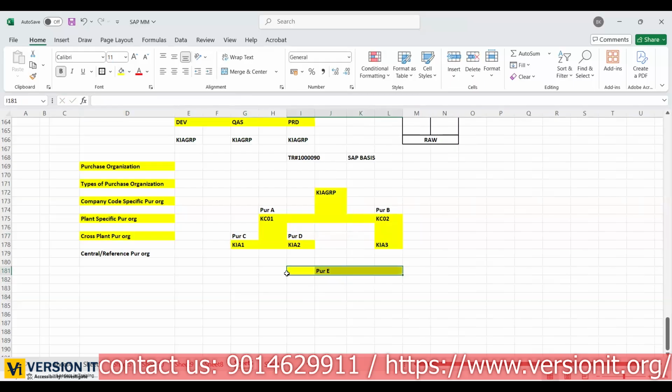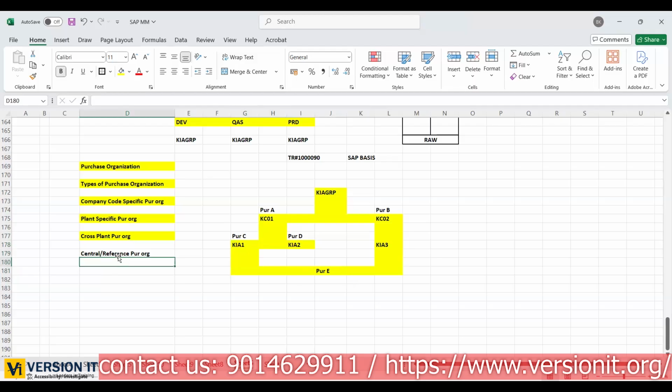So here purchase organization E is responsible for procuring material for a plant in another company code. It is responsible for procuring material for the KIA3 plant, and at the same time it is responsible to procure the material for KIA1 also. Means one purchasing department is responsible to procure the material for multiple plants. So that is a cross plant purchase organization.